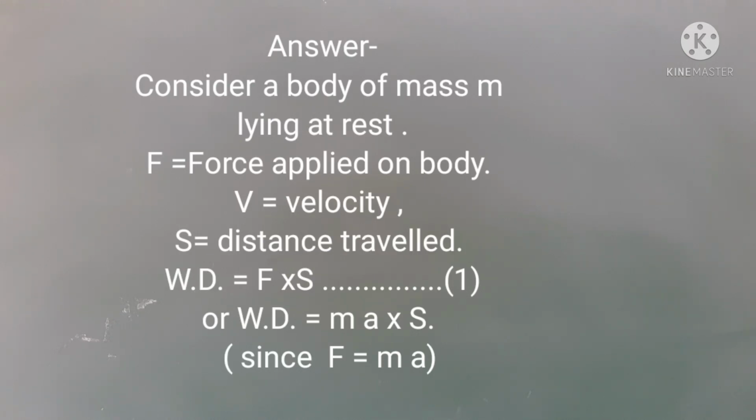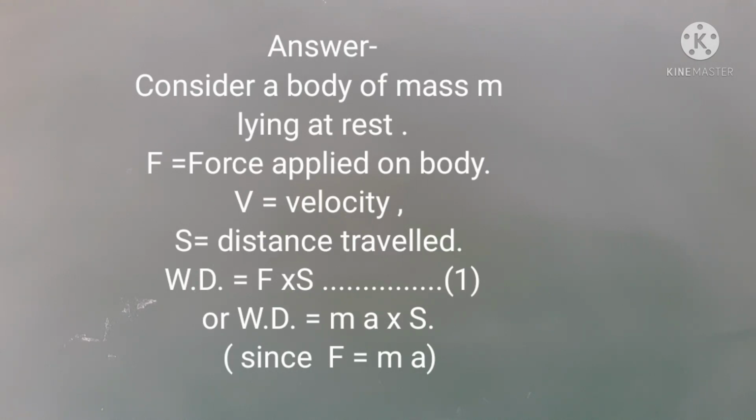Since the velocity of the body changes from 0 to v, so the body is accelerated. Let a be the acceleration of the body, then according to Newton's second law of motion, F is equal to ma.